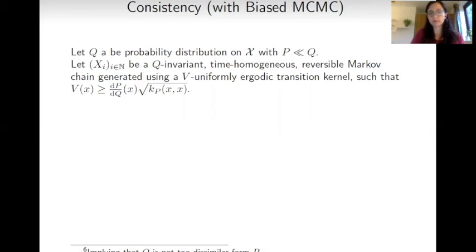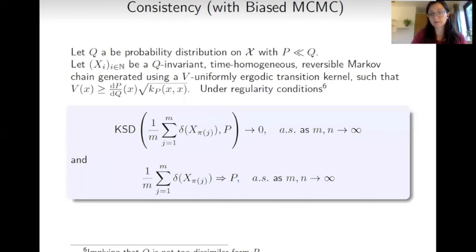In particular, if we have a probability distribution Q such that P is absolutely continuous with respect to Q, and we have a Q-invariant, time-homogeneous and reversible Markov chain that is obtained using a V-uniformly ergodic transition kernel, where I would like to emphasize that the notion of V-uniform ergodicity is similar to that of geometric ergodicity, such that this relationship is respected between the function V and the kernel used in Stein thinning, K_P. Then, under some other mild regularity conditions that mainly guarantee that the two distributions P and Q are not too